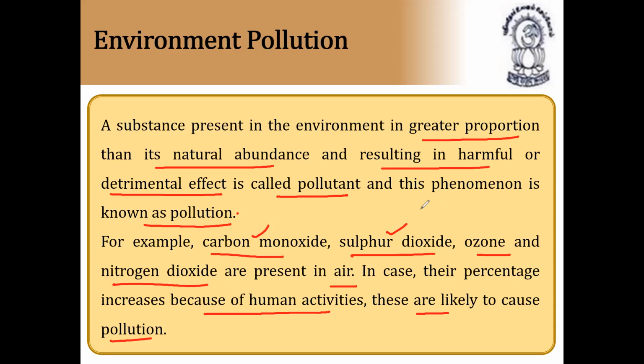Sulfur dioxide will cause acid rains, and ozone will cause the greenhouse effect. Like this, nitrogen dioxide also causes acid rains.